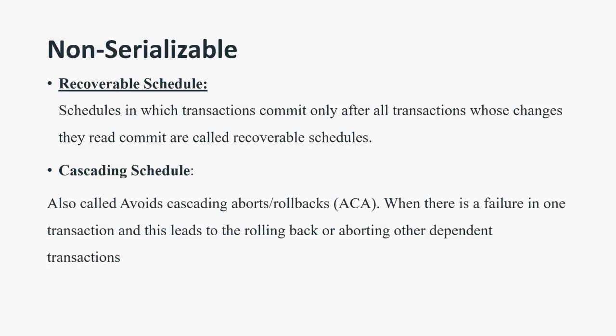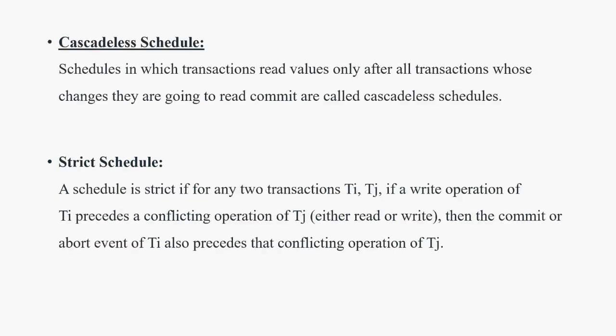So a cascading schedule is a type in which, if suppose there exists a failure in one transaction, it rolls back and it also performs the same on all the dependent transactions. So if suppose T1 rolls back, T1 insists T2 and T3 do too. If suppose T2 and T3 have read information from T1, all the transactions roll back. So that you call a cascading schedule.